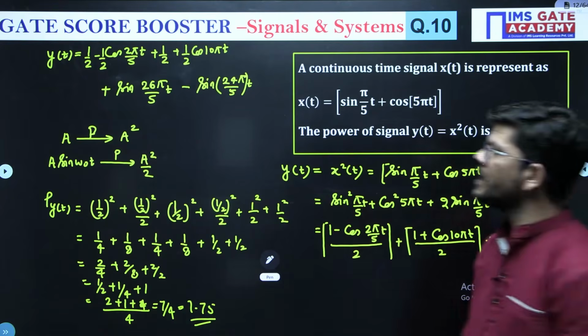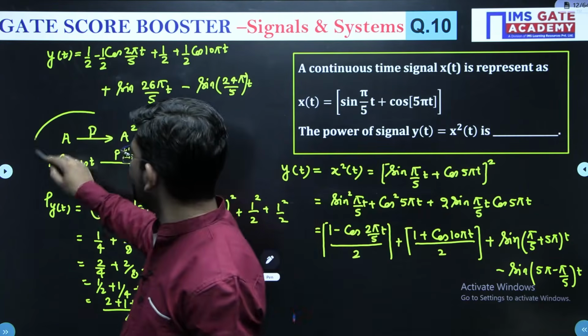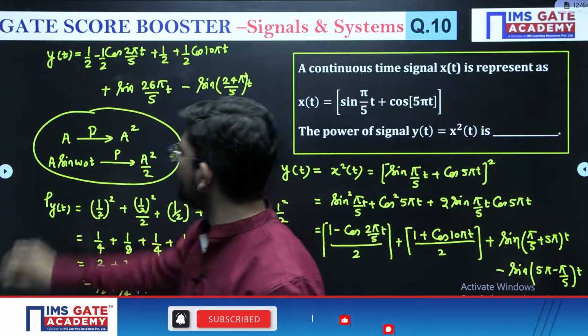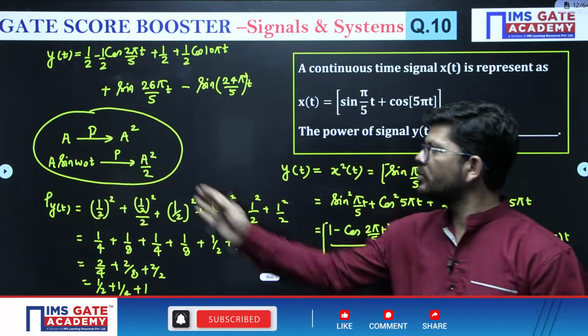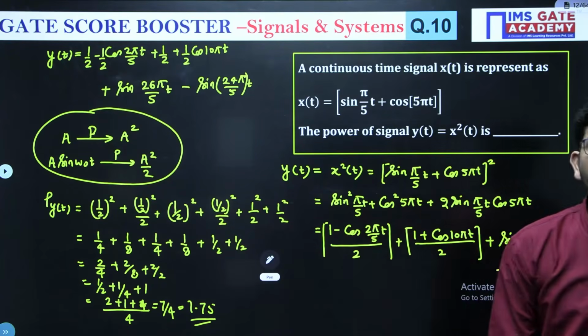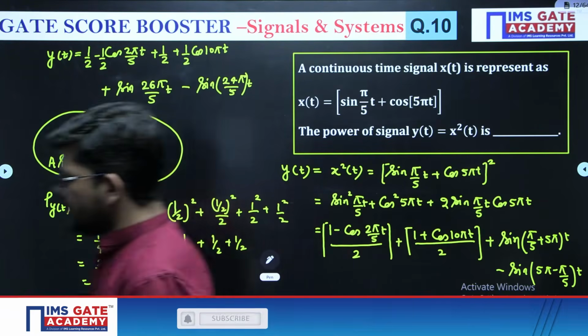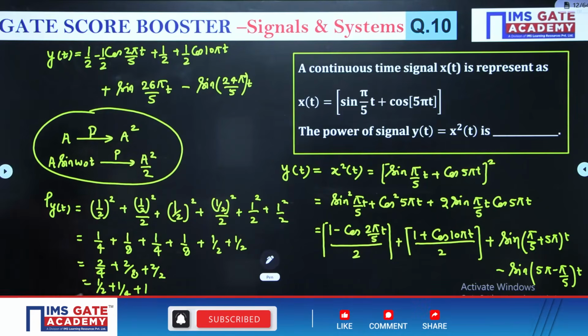Okay, what have you learned? The power of a constant is its magnitude square. The power of a sinusoidal signal is RMS square. What is RMS? A by root 2. A by root 2 square will be A square by 2. Okay, this is how we can solve this question.